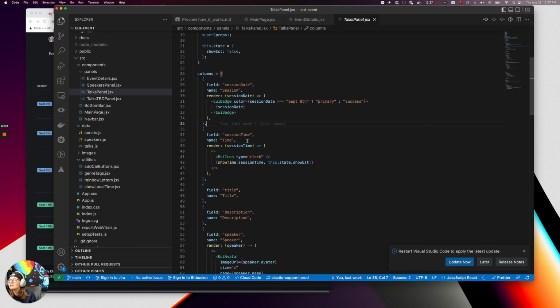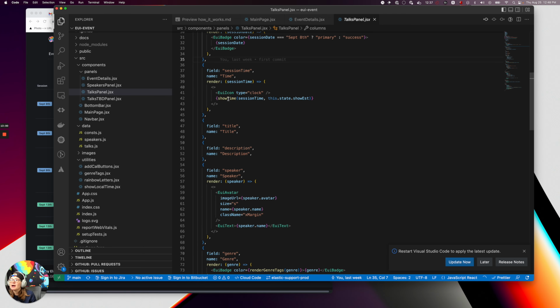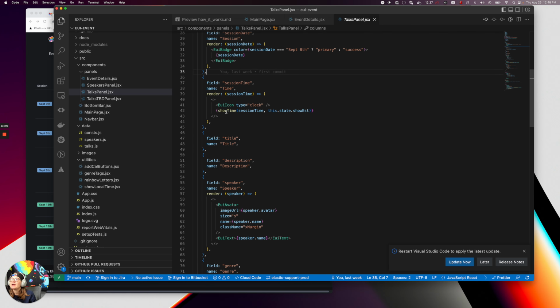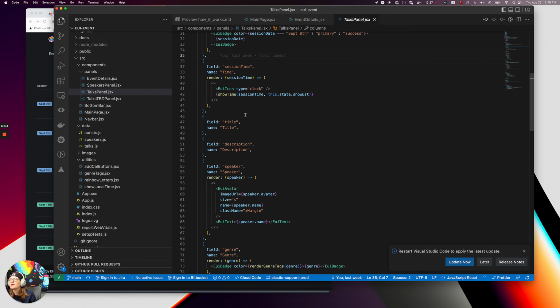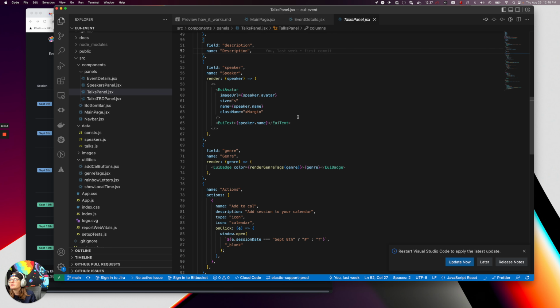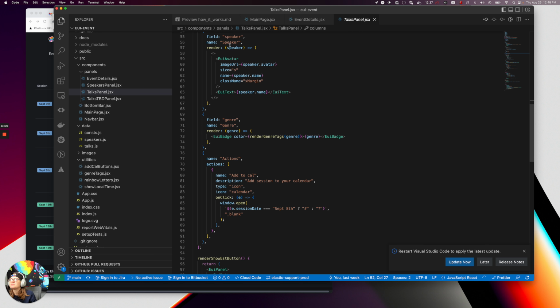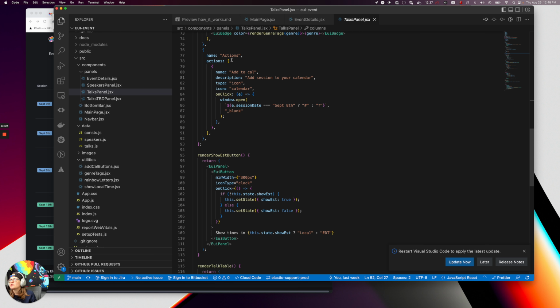But for instance, I can tell it to render a colored badge based on what the date is, and same with the time. I'll show you this function in a second, but I'm taking a timestamp and converting it to show the time based on what you prefer, if you want it to be in local time or EDT. And then things like title and description, you can see how simple it is. I can literally just pass it that. Speaker, same sort of thing, where I'm passing the avatar, take the speaker and return it this way. Genre is a tag.